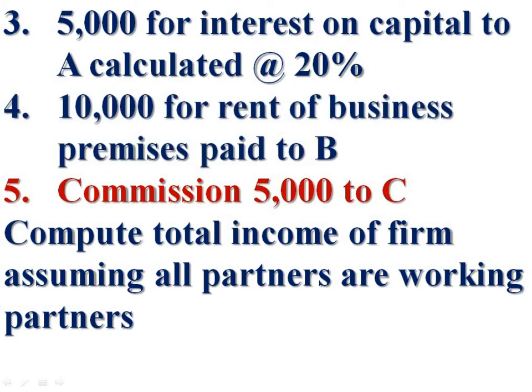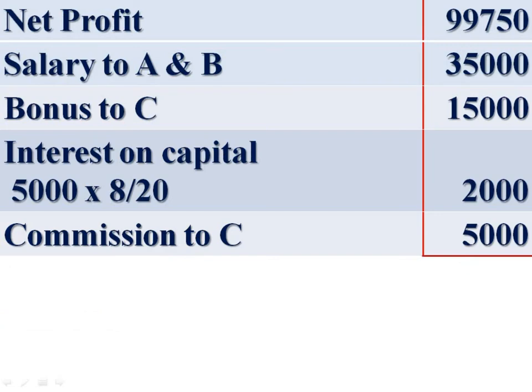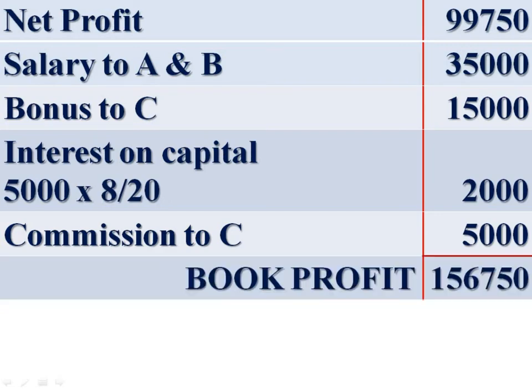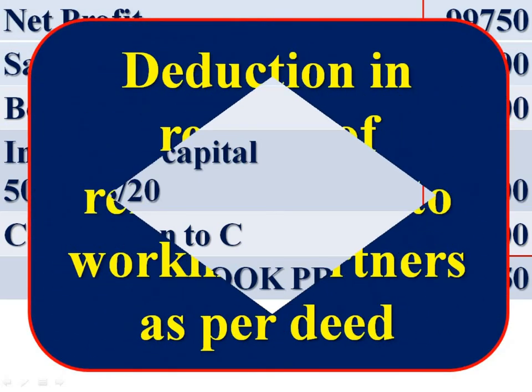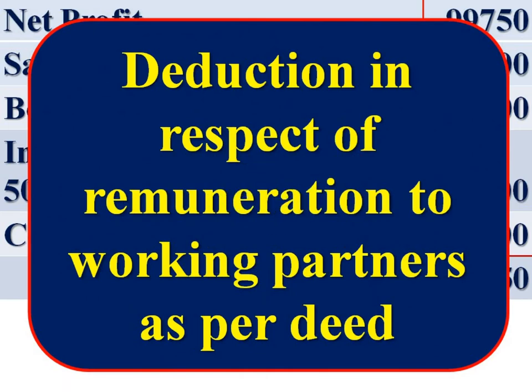Fifth point, commission rupees 5,000 to C. Commission is a part of remuneration and it is to be added back with the net profit. Commission to C. Now we get book profit 1,56,750. From this book profit, we have to deduct the deduction under section 40B in respect of remuneration to working partners as per deed.